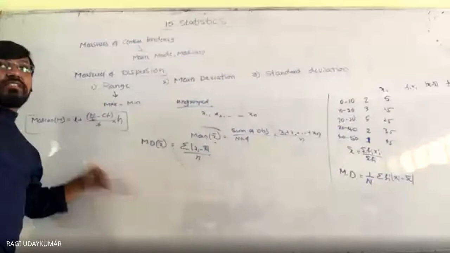Okay, I'll explain the problem. While explaining it, you can easily understand. After finding the median, you have to find the median deviations. In the place of x bar, m should be taken into consideration. This median, whatever you got, should be subtracted from the mid values. Instead of subtracting the mean, we have to subtract the median from everyone.